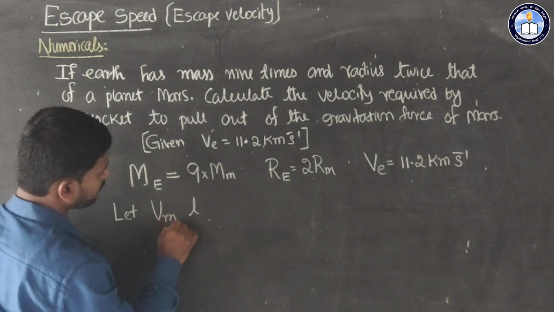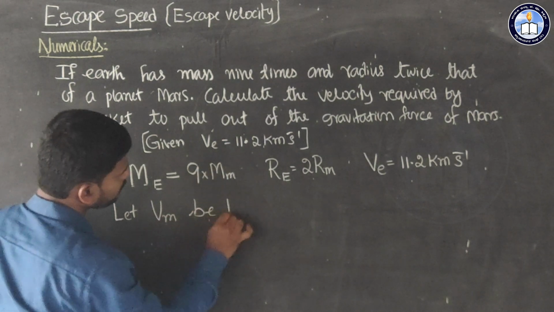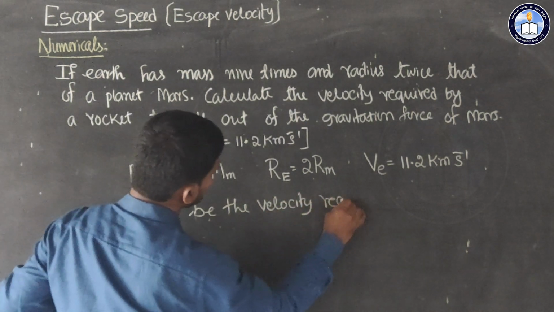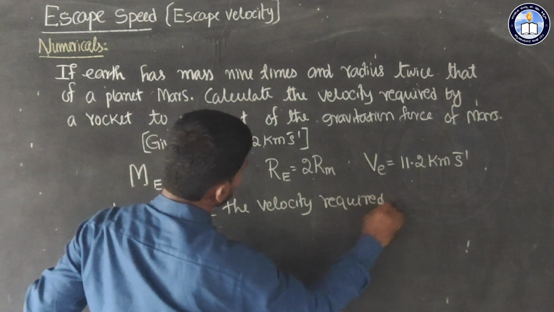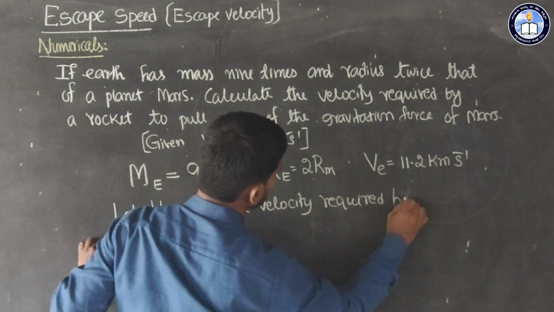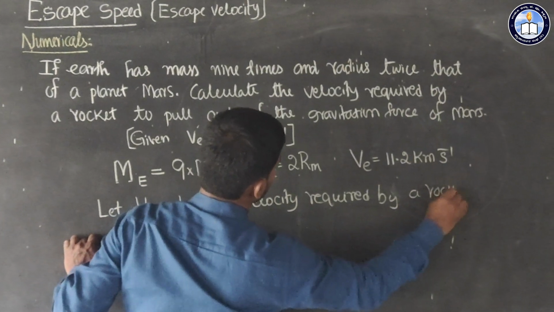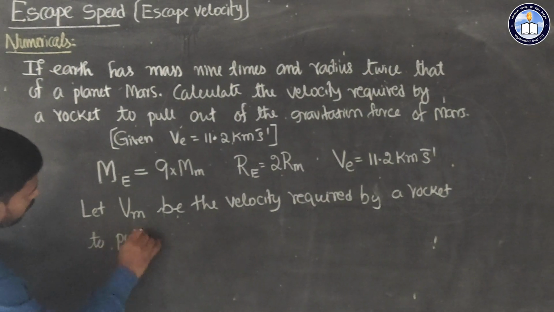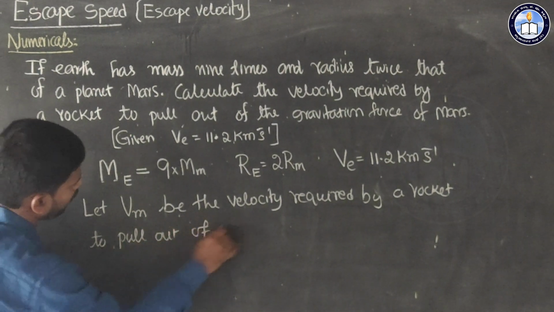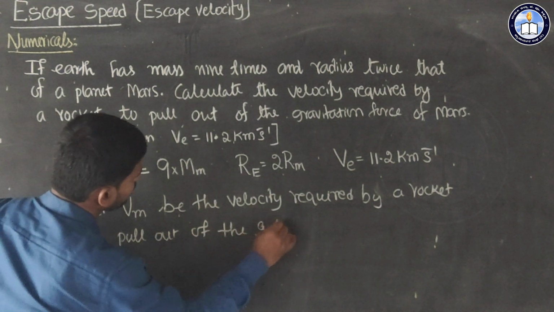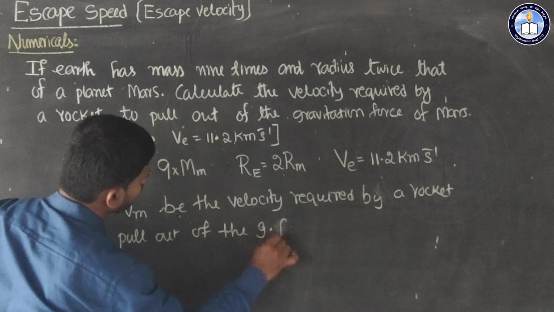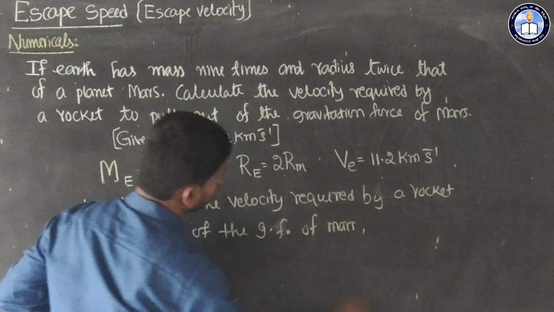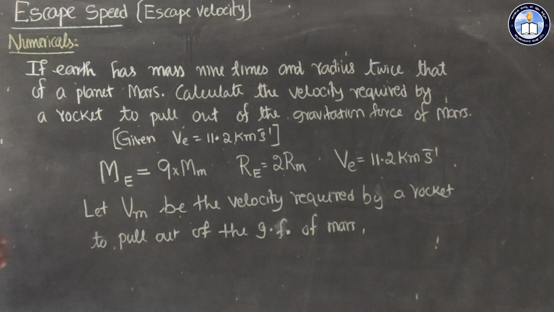Let v_m be the velocity required by a rocket to pull out of the gravitational force of Mars. So here we can consider like this.